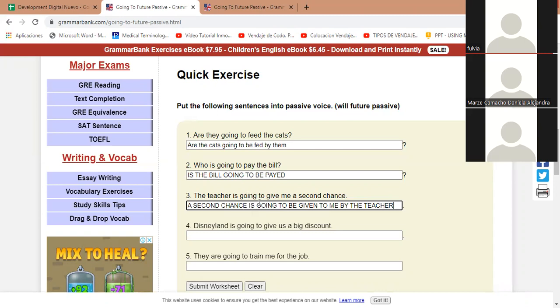In this case is because it's chance, singular. A second chance is going to be given, the verb in the past participle, to me by the teacher. All right, number 4, let's see. Daniela, try to do number 4.